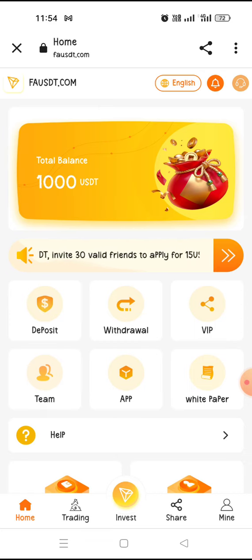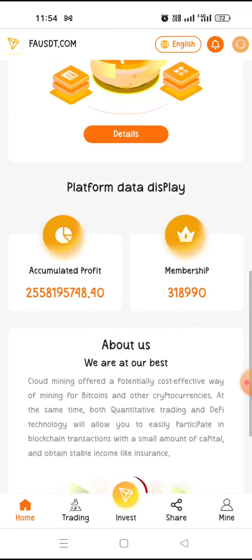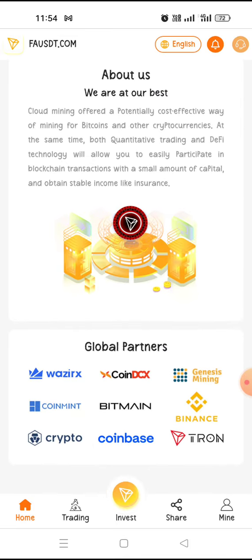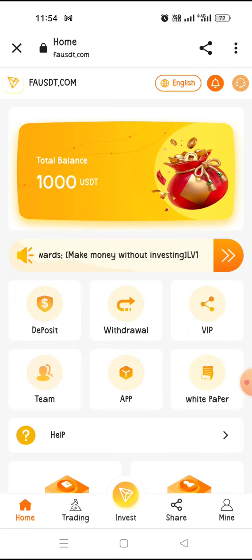This website is paying good and was just recently launched. If you want to know about the website, you can check it out here: platform data display, and these are the partnerships of the website. Everything is shown here. Just register immediately, deposit the minimum of 5 TRX and make big money with this platform.